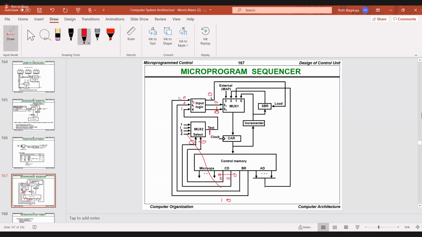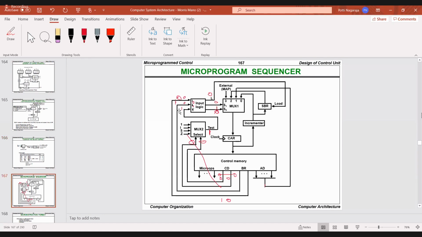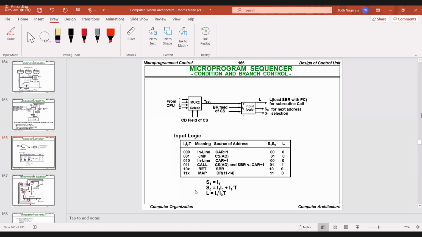So I0 is 0 and I1 is 1. Now see here, when I1 is 1 and I0 is 0, T may be any value, 1 or 0. Try to remember at least this: when I1 is 1 and I0 is 0, the operation is return. And the selection lines for the multiplexer are 1, 0.